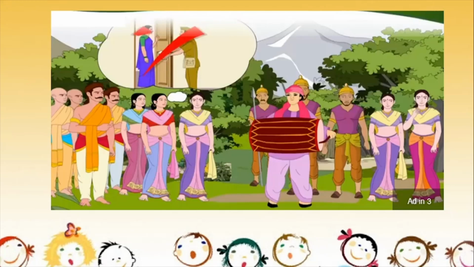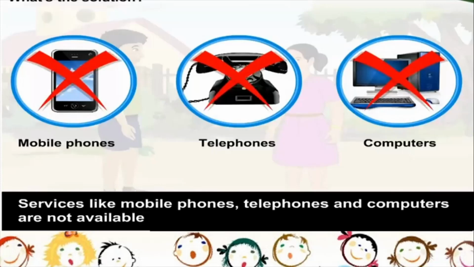So you can see here, the king used to have a certain message which he wanted to pass to the people. So what he used to do? He used to send his messengers all around the village, all around his kingdom, and they used to go and announce the message loudly. So this is one more way in which messages were sent during the olden times. So children, the message services which are available today, that is services like mobile phones, telephones, computers, etc., were not at all available in the olden times. So this is how we have developed.